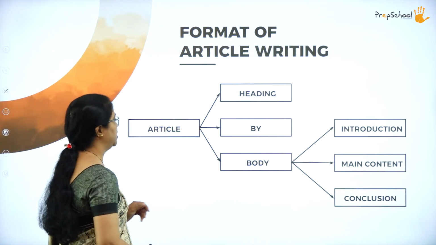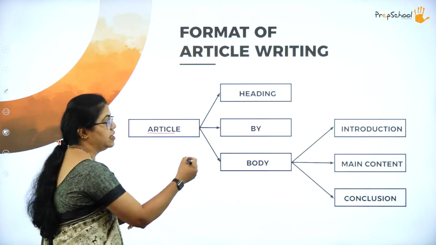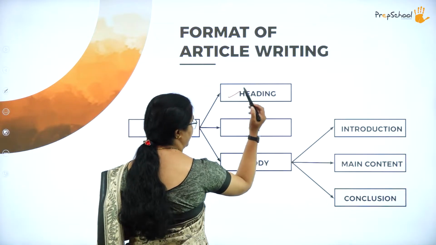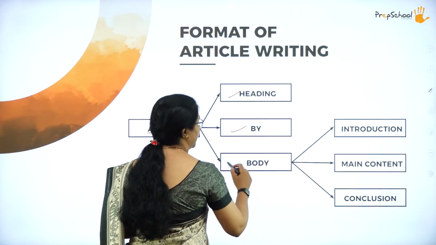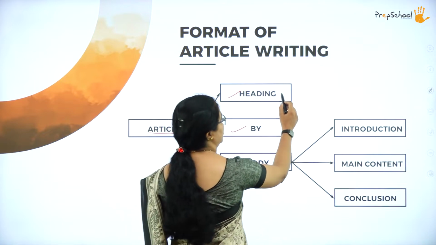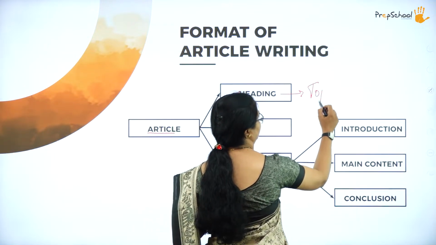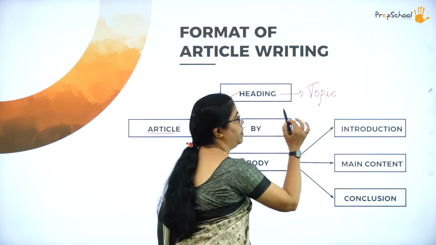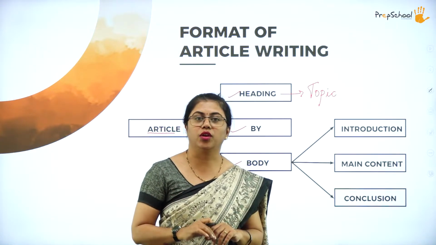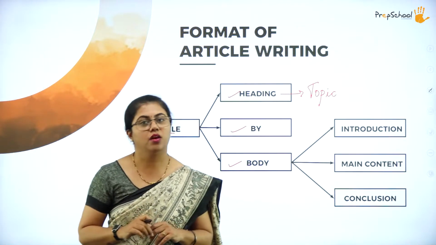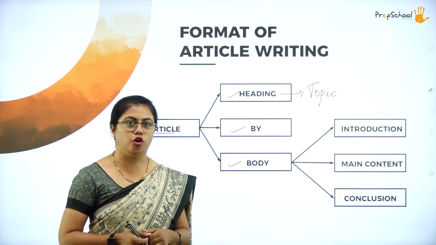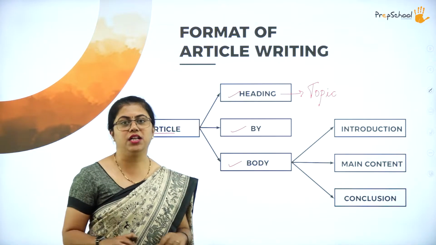Fine. To begin with, the article, actually there are 3 parts that we have to concentrate on. First one is the heading, next one is the byline, next is the body. Okay. So heading actually carries the topic of the article. Okay. So this has the topic of the article. So there you can just write it in one line. Okay. The topic of the article is written in one line. Okay. A catchy topic can be given. So you can choose the topic. Okay. You can give a title for that.